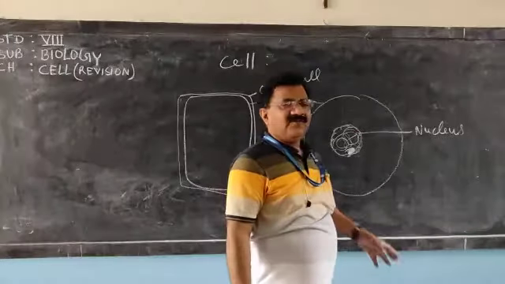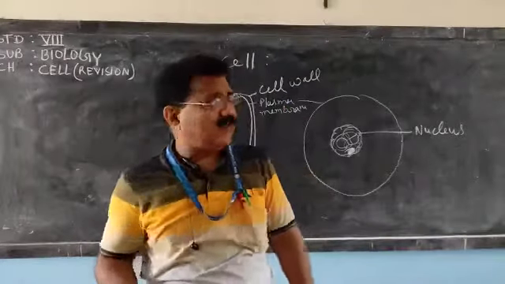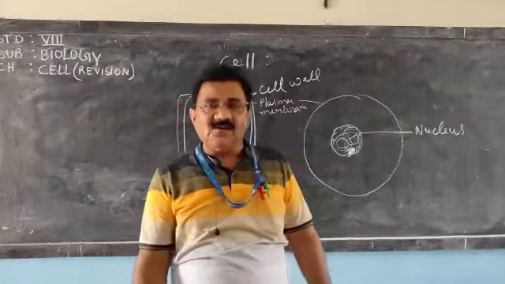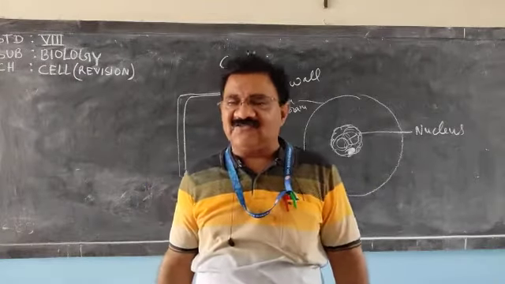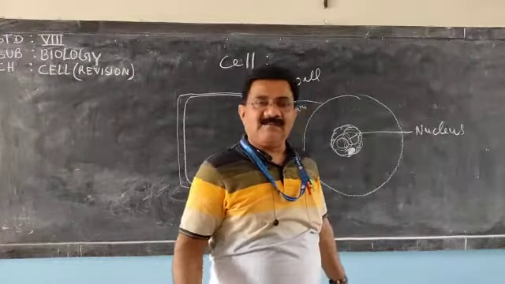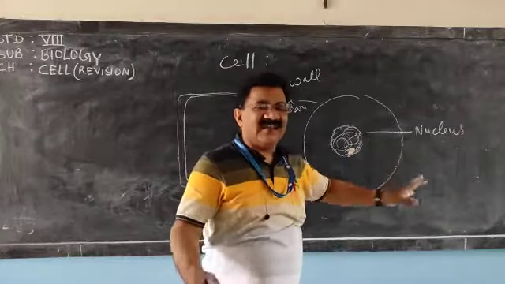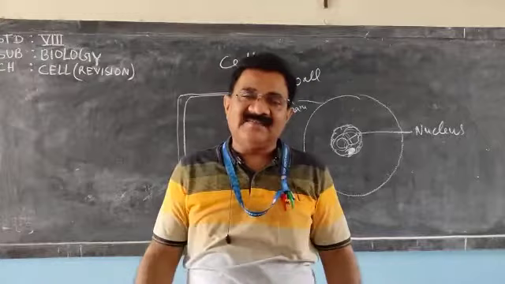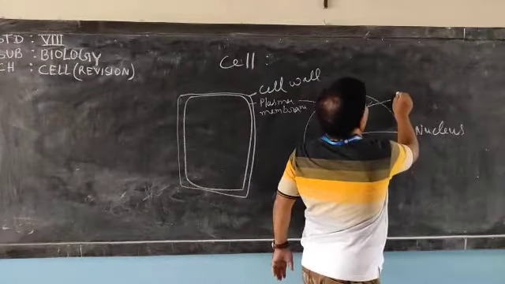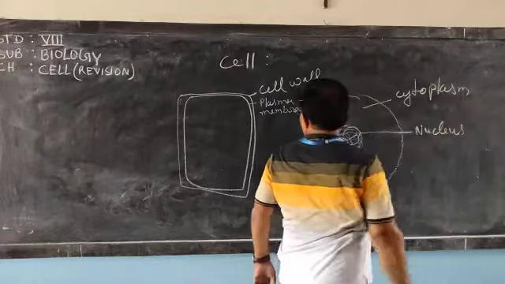Very clear? And we have discussed the prokaryotic and eukaryotic cell. Prokaryotic cells haven't got a true nucleus, but eukaryotic cells have a true nucleus. True nucleus means the nucleus has a nuclear membrane, but in the prokaryotic cell this nuclear membrane is absent and the nuclear material is present inside the cytoplasm only. This part is the cytoplasm.